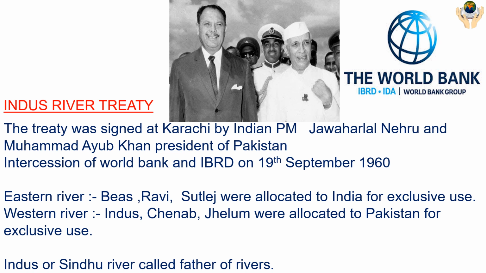Now I am going to tell you some important points of Indus River. Indus River Treaty. The treaty was signed at Karachi by Indian Prime Minister Jawaharlal Nehru and President of Pakistan Ayub Khan with the intercession of World Bank and IBRD on 19 September 1960. Under this treaty, eastern rivers Beas, Ravi, Sutlej were allocated to India for exclusive use, and western rivers Indus, Chenab, Jhelum were allocated to Pakistan for exclusive use.